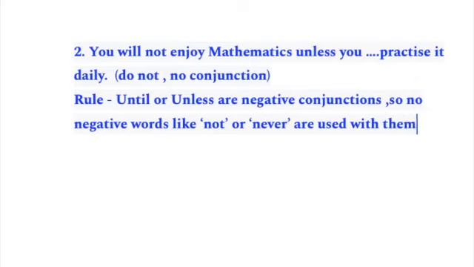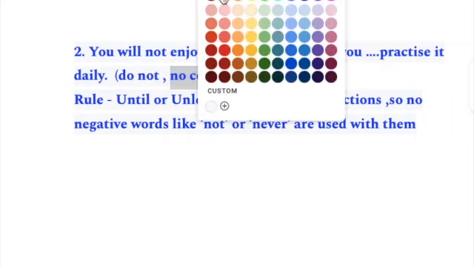We cannot use no, nor, not with any when we have a conjunction like unless. So 'you will not enjoy mathematics unless you do not practice it' will be incorrect. The correct answer will be without any connector in between, so it will remain empty.